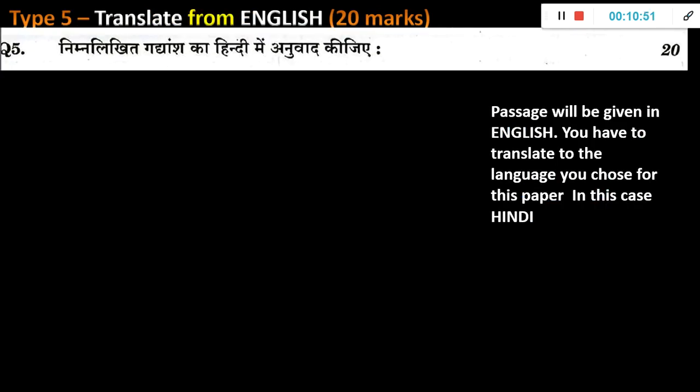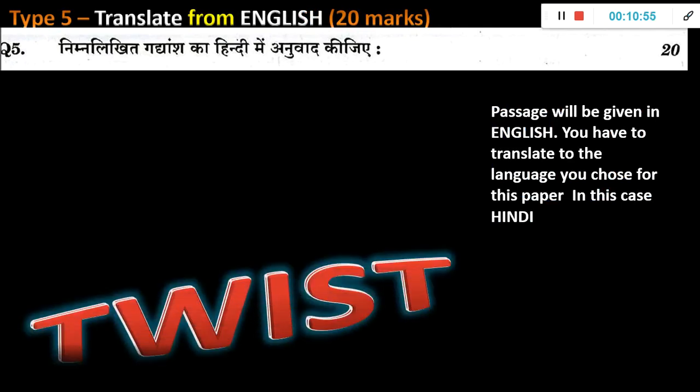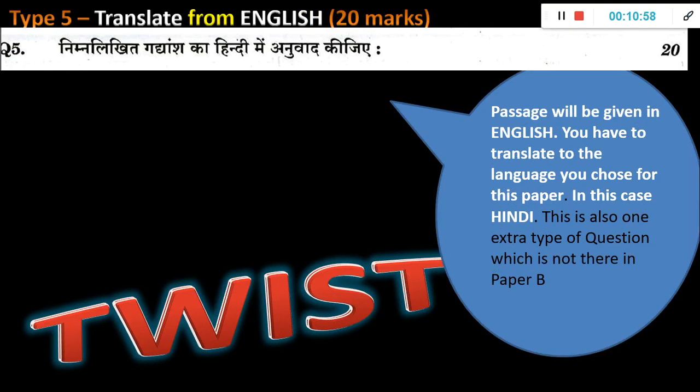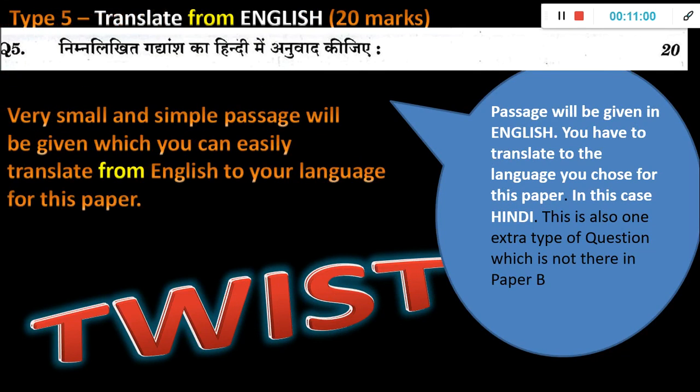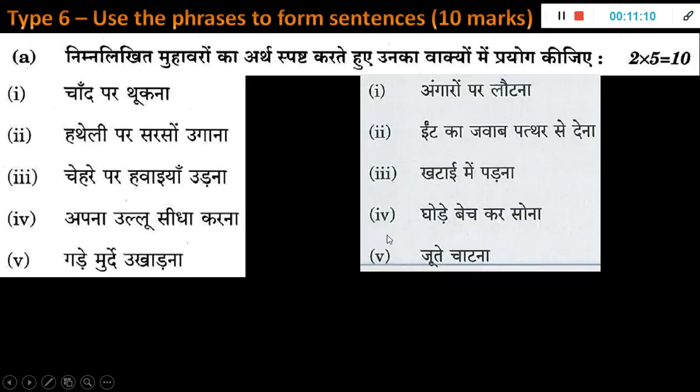Now this is again the reverse of that. An English passage will be given in the question paper, and now you have to convert it into Hindi. So this also will not be there in your paper B. These are some special questions. See the marks. The last question also was 20, and this is also 20. First I showed you a 100 marker, then a 60 marker, then a 20 marker, so almost 300 marks is covered.